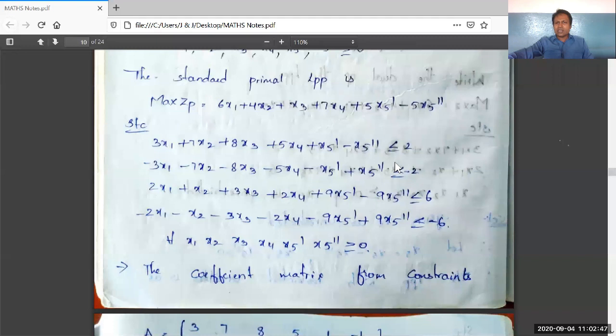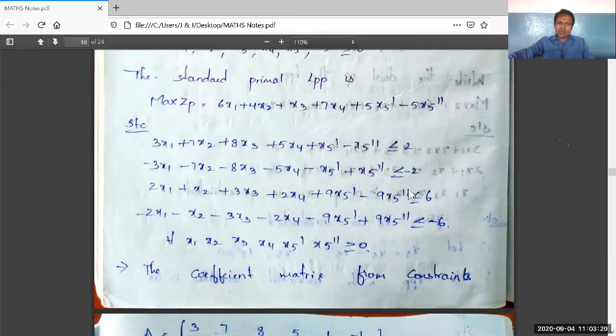Right, here see here, the second constraint is multiplied with minus sign. So the first constraint is containing the same coefficients here 3, 7, 8, 5, 1, minus 1 and 2 on the right hand side. The same terms are present here with different signs. Minus 3, minus 7, minus 8, minus 5, minus 1, plus 1, and on the right hand side it is minus 2, and therefore this greater than or equal to is converted into less than or equal to.